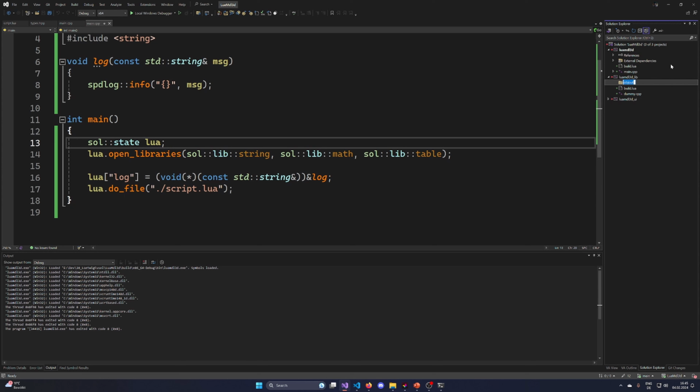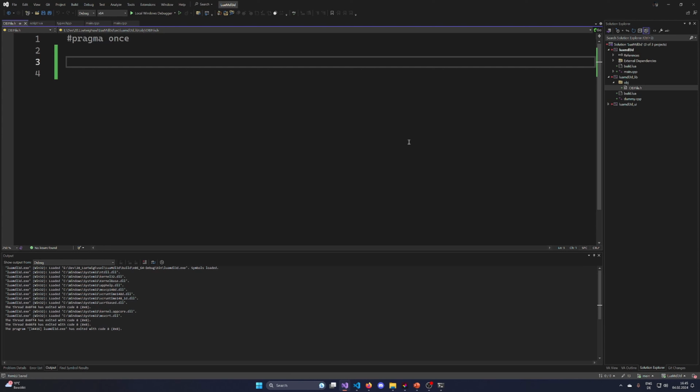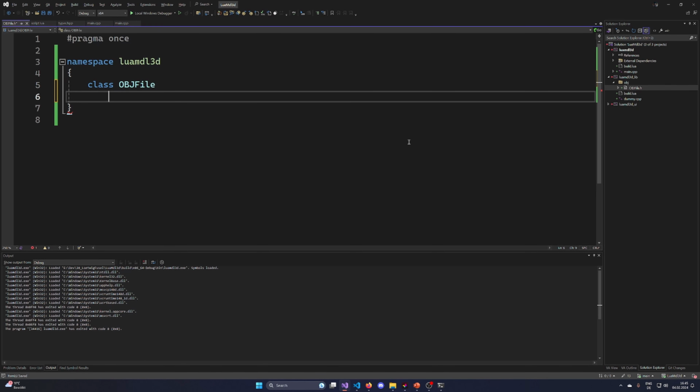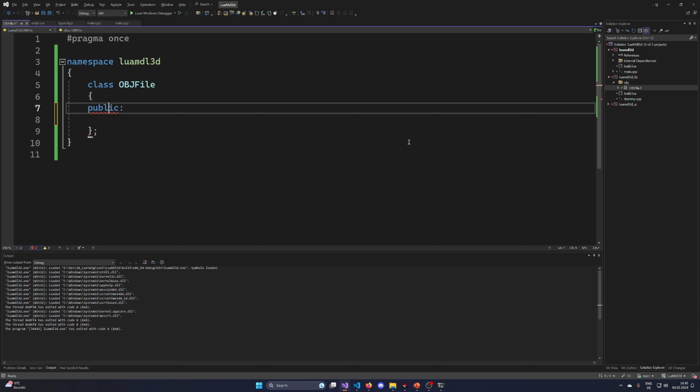Or do we want to? I just want to call it OBJ because it's only going to support outputting OBJ formats. Now, inside here, I want to have a class called OBJ writer. Or let's call it OBJ file, because I do want to have something that stores everything that the file could have. So Lua MDL3D is the namespace, and then we're gonna have a class OBJ file, and this class now shall store all.